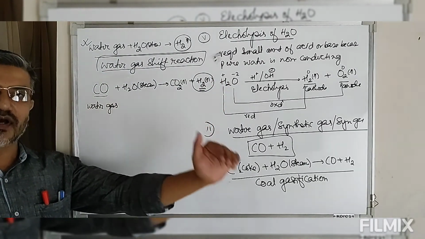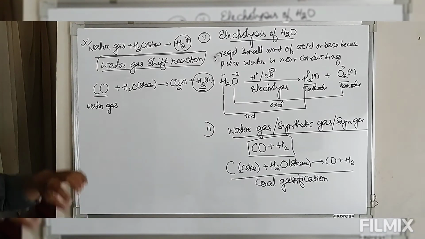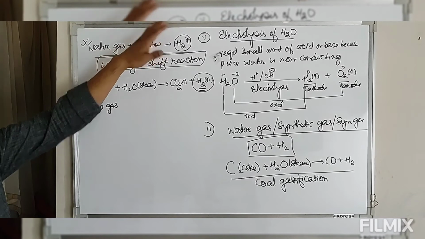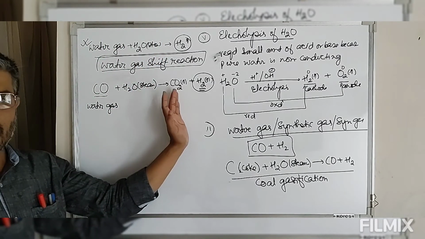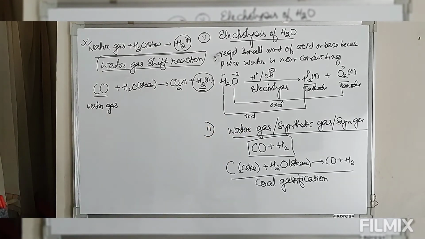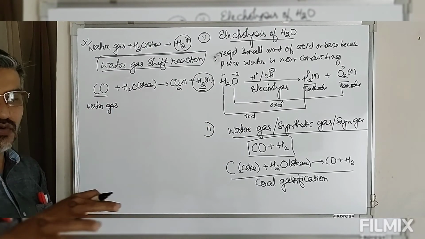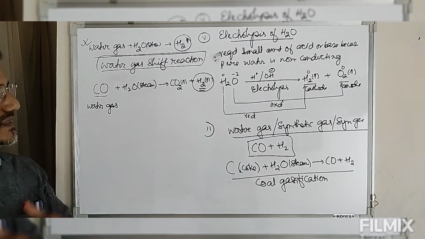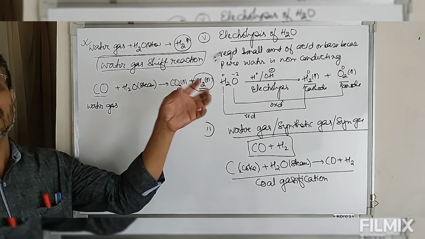So to increase the quantity of hydrogen, we treat this water gas with steam, when carbon monoxide is oxidized to carbon dioxide gas and an additional amount of hydrogen is formed. So this is what we call water gas shift reaction. So water gas shift reaction is basically used for increasing the quantity of hydrogen gas.